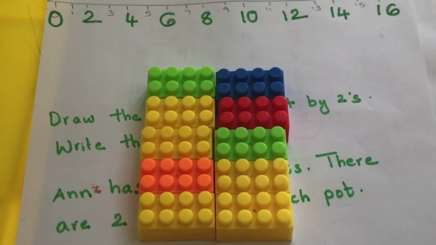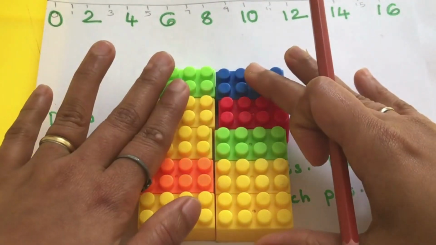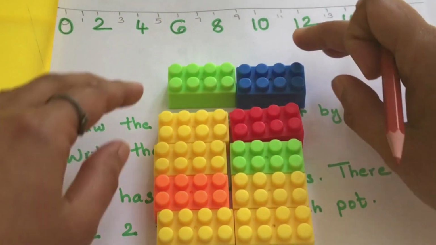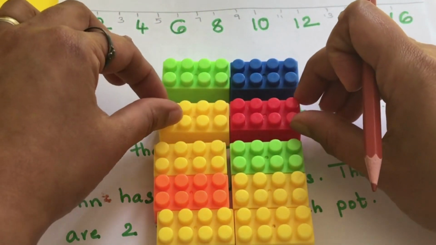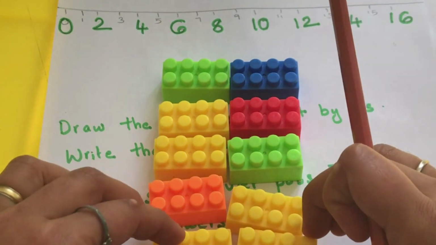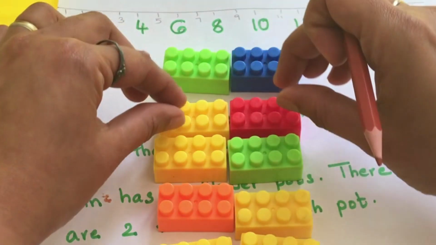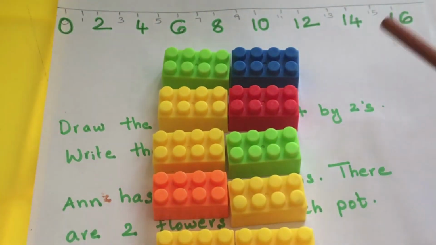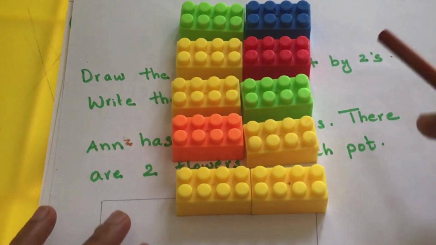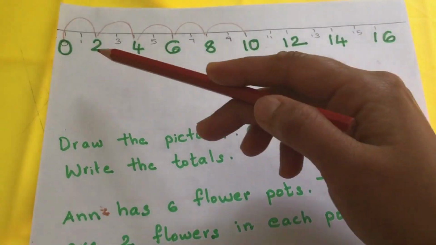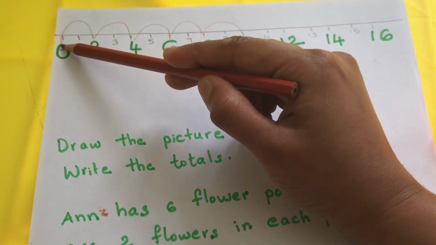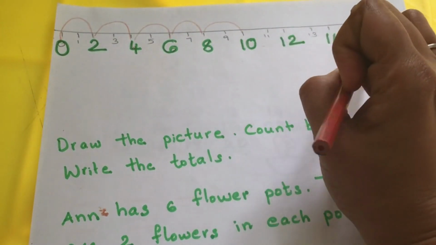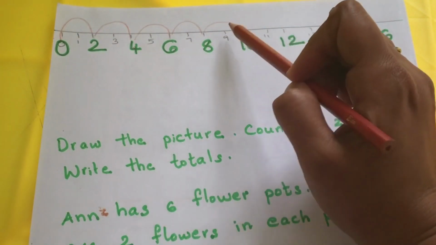Now let's move on to skip counting by 2. First, to introduce the concept we have to use some kind of manipulatives. I am using blocks here. You can ask the kid to arrange these blocks in 2's and ask them to count. So it is 2, 4, 6, 8, 10. After counting you can ask them to write it below. You can also introduce the concept using a number line. So you have to jump from 0 to 2, then 2 to 4, 4 to 6, 8, 10 and so on. You are skipping one number in between.